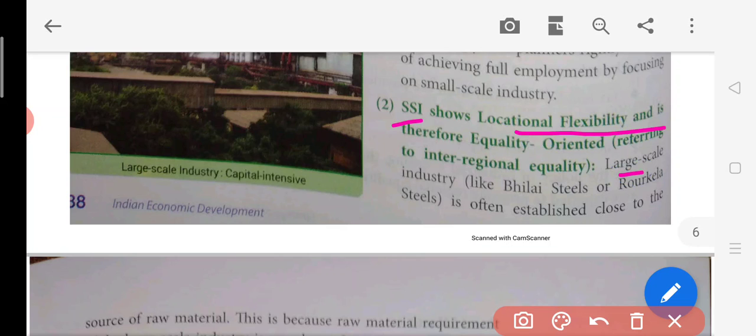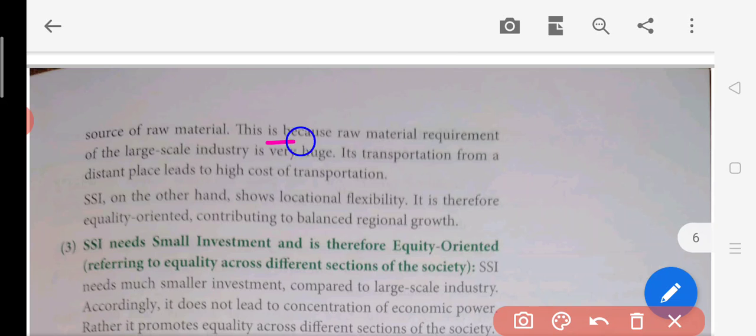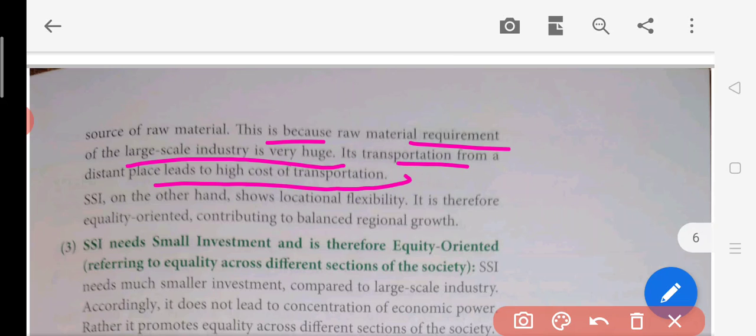Large scale industry like Bhilai steel and Rourkela steel plant is often established close to the source of raw material. This is because the raw material requirement of large scale industry is very huge and the transportation cost will also be very high. So when you try to establish a big company, you always try to go close to the source of raw material. Like the Bhilai steel plant is located in Chhattisgarh, so the coal areas are nearby, the transportation cost will be less, and when they manufacture their goods, the cost of that will also be low.